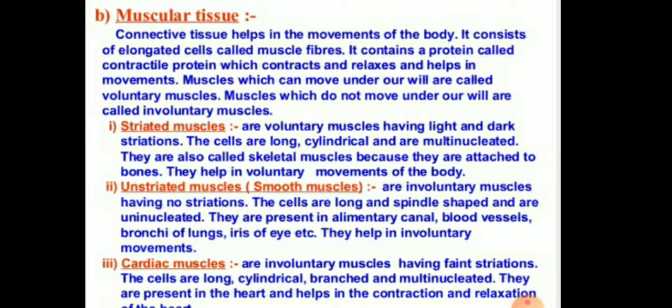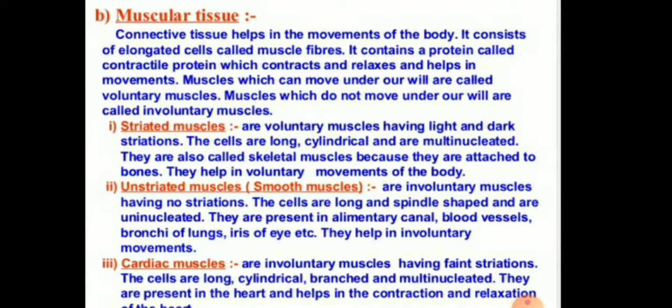For example, the striated muscles are voluntary muscles, having light and dark colored strips, so they are called striated. The cells are long, cylindrical, and multinucleate in nature. They are also called skeletal muscles because they are attached to the bones and help in the voluntary movement of the body.